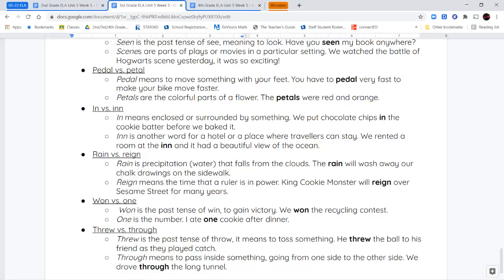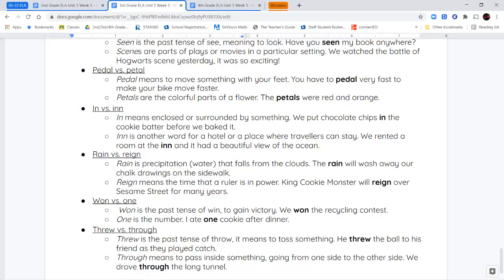Now, R-E-I-G-N means the time that a ruler is in power. So this kind of reign is talking about the amount of time that someone who rules over an area is in charge of it. So King Cookie Monster will reign over Sesame Street for many years. He's not reigning like falling from the sky. He is the king or the ruler, for example.